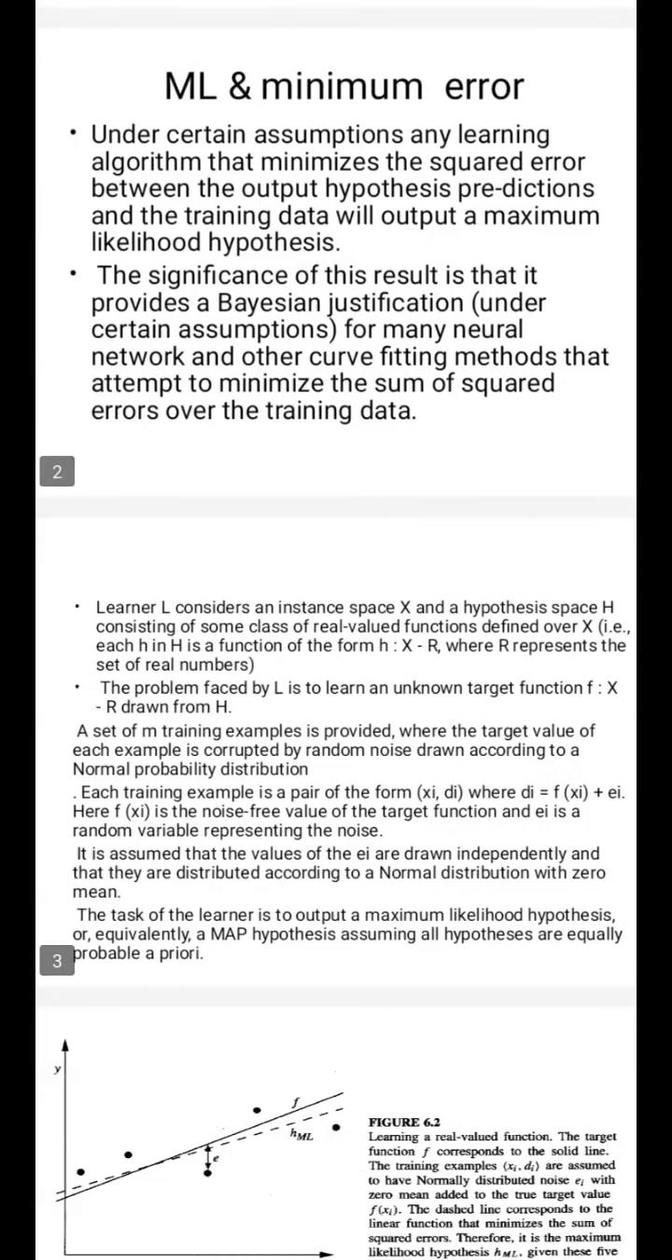The significance of this result is that it provides a Bayesian justification, under certain assumptions, for many neural network and other curve fitting methods that attempt to minimize the sum of squared errors over the training data. We have seen the neural network problem, and curve fitting examples are our linear regression and logistic regression. Linear regression is for regression problems, y is equal to mx plus c, where we fit the given data to a straight line. For logistic regression we use the sigmoid function for curve fitting.